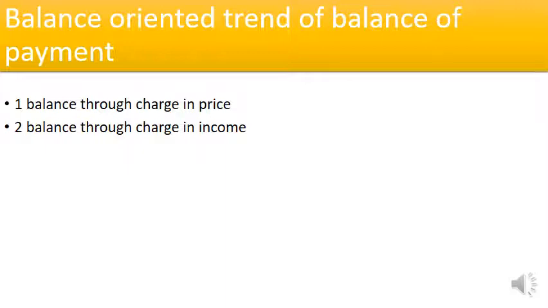Now let us talk about the second topic, which is the balance through the change in income. Next is the change in income. J.M. Keynes and his followers believe that the balance in the balance of payment is gained not due to the change in price but due to the change in income. Mr. Keynes and other economists know that the balance comes through change in income, not price.